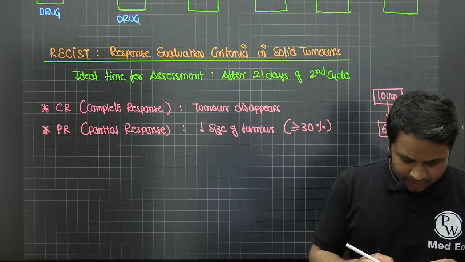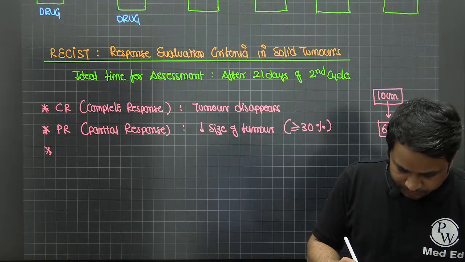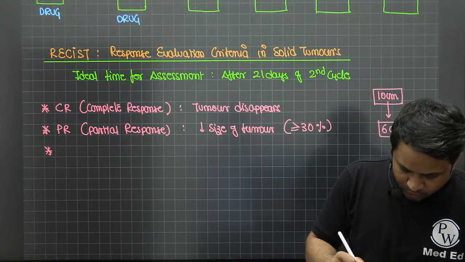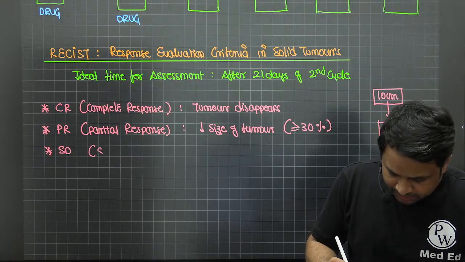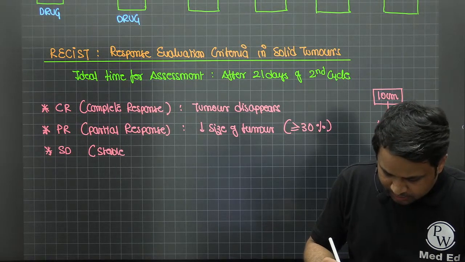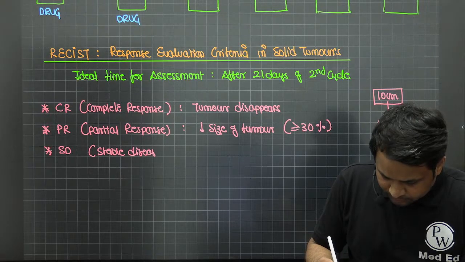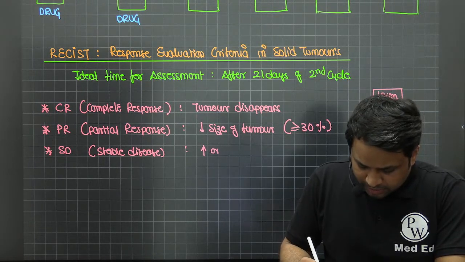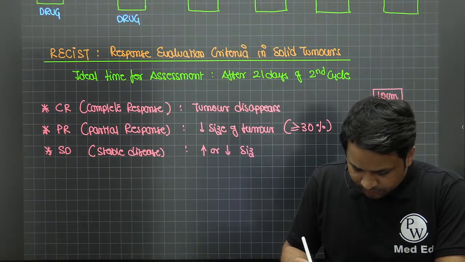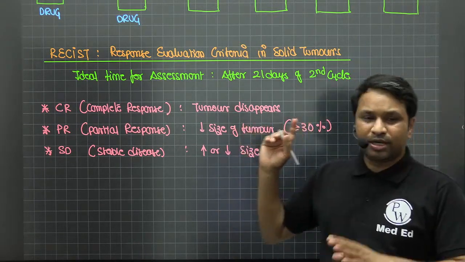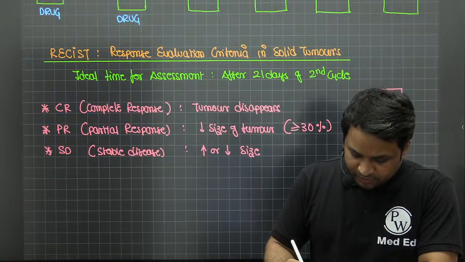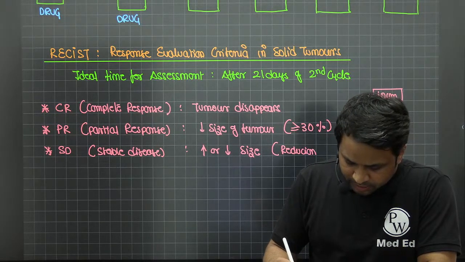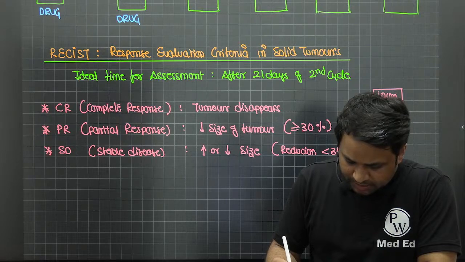Then there is something called stable disease. We call it SD. SD means stable disease. In stable disease, there is no increase or no significant decrease in size. Even if it reduces, it is usually less than 30%. So even if it reduces, the reduction is less than 30%, then it is called stable disease.